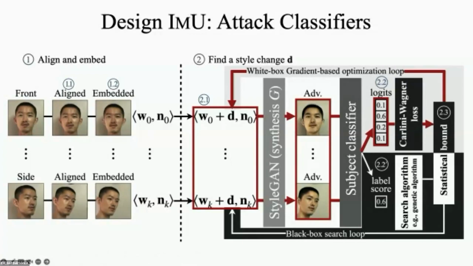CW loss or cross-entropy loss can be used as the attack loss. The gradient descent-based optimization procedure is used to update D. At each update, we statistically bound the changes. The white box attack loop is highlighted in red. The black box attack loop is similar, except that now the network outputs the label prediction score instead of the logits. And we use a search algorithm to update D.